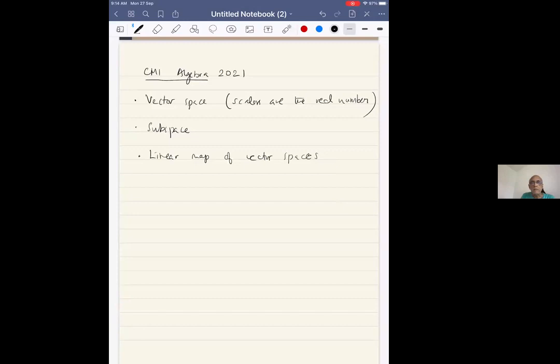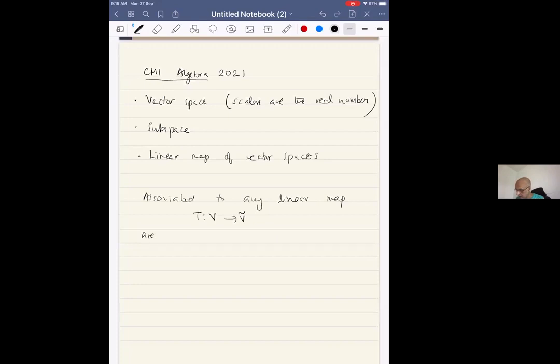And so now we are going to talk about two subspaces associated to any linear map T from V to V tilde.